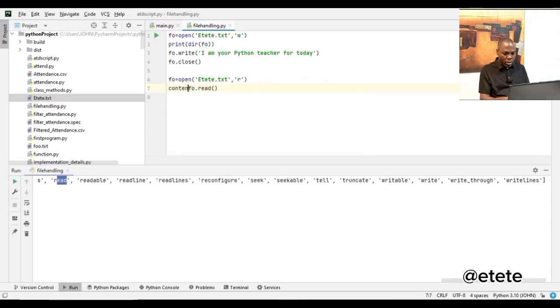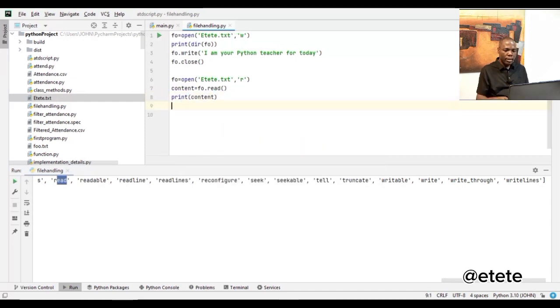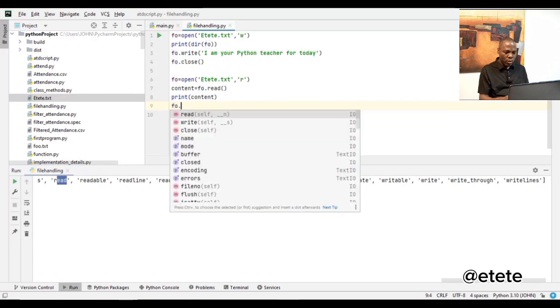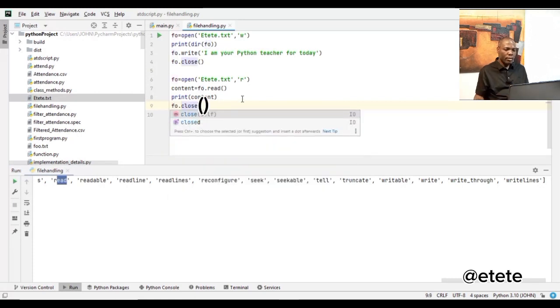I can call it content. Then I will say print content, right? Then I will say fo.close. I'm closing the file so that I can release the resources.